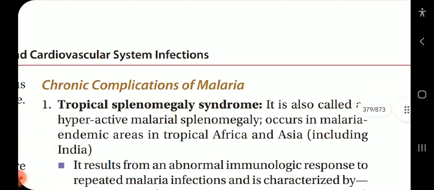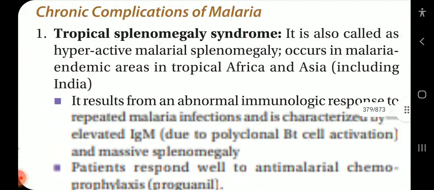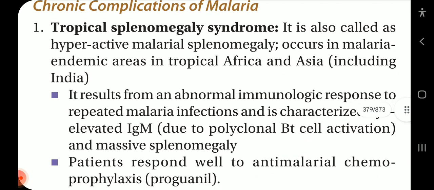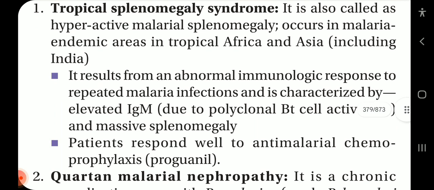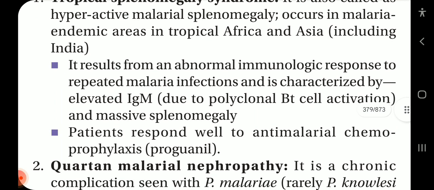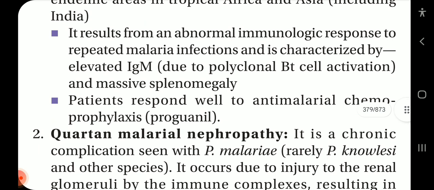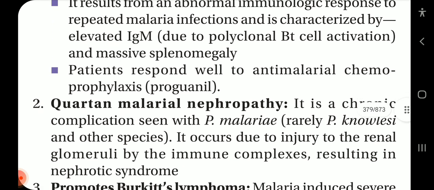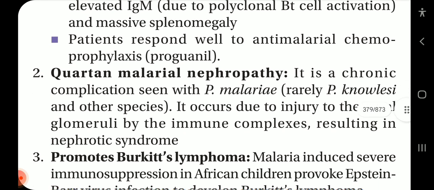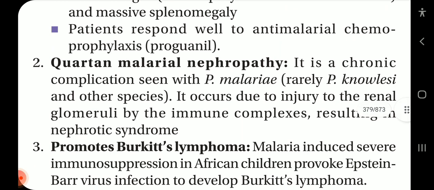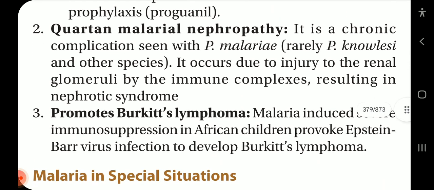Chronic complications of malaria. Tropical splenomegaly syndrome, also called hyperactive malarial splenomegaly, occurs in malaria endemic areas of tropical Africa and Asia, including India. It results from an abnormal immunologic response to repeated malaria infections and is characterized by elevated IgM due to polyclonal B cell activation and massive splenomegaly. Patients respond well to antimalarial chemoprophylaxis with proguanil.